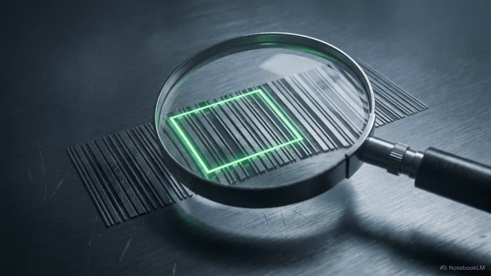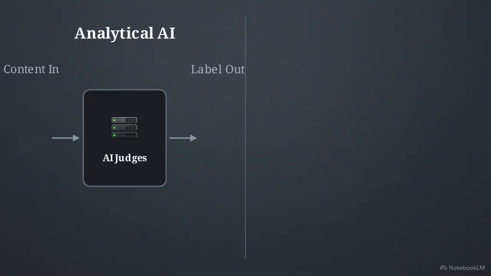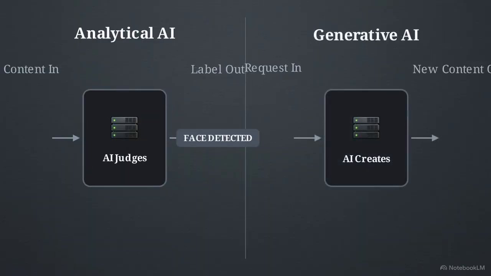Let's start with 1.1, from recognizing to creating. Most AI systems we have seen so far are analytical. They look at content that already exists and make a judgment, like a spam filter labeling an email as junk or a photo app identifying a face. Generative AI flips that job around. As you can see in this comparison, analytical AI takes content in and judges it. Generative AI takes a request in and produces something that didn't exist a moment ago.